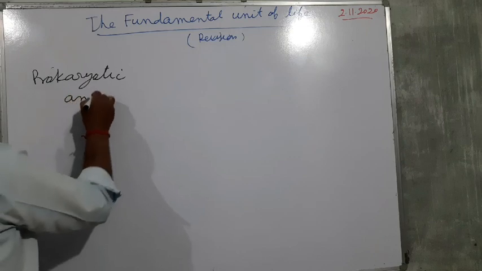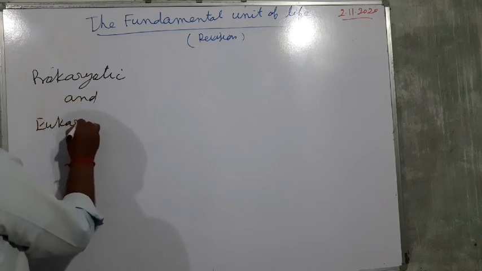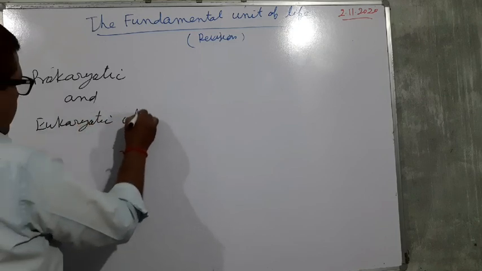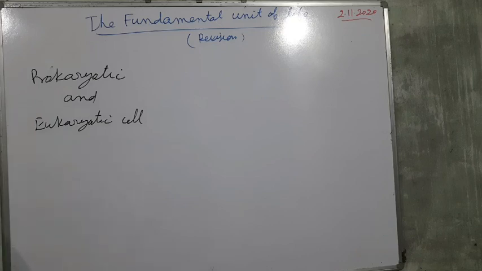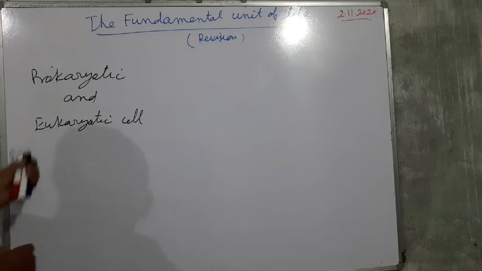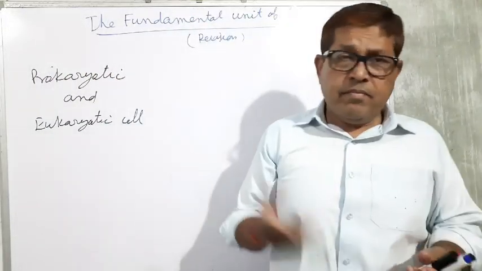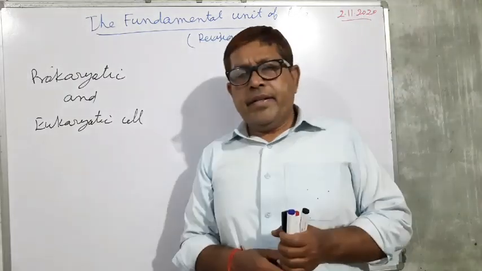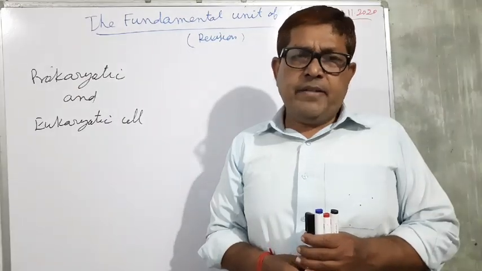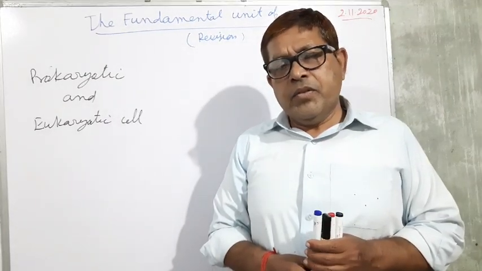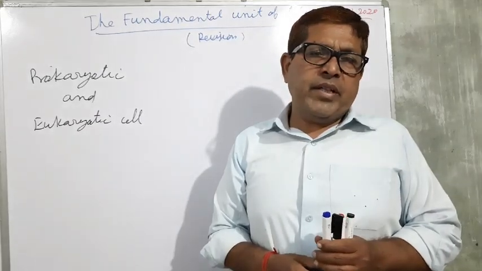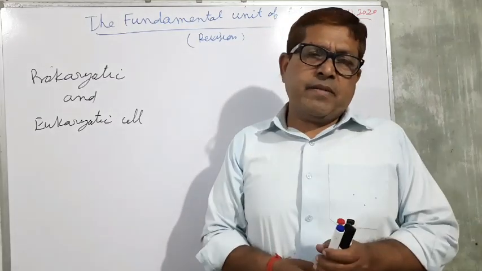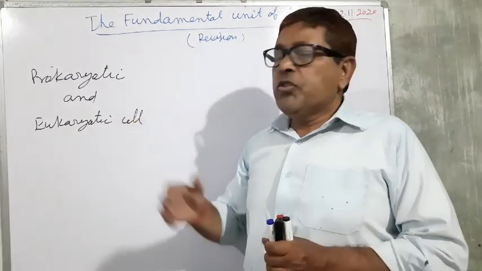As we have studied about the prokaryotic cells and the eukaryotic cells, the examples we have studied are blue-green algae and bacteria, which are examples of prokaryotic cells, while other cells like amoeba, euglena, paramecium, human beings, and plants are examples of eukaryotic cells.